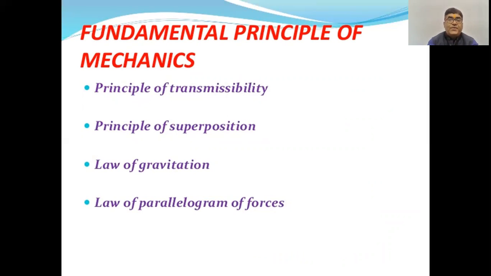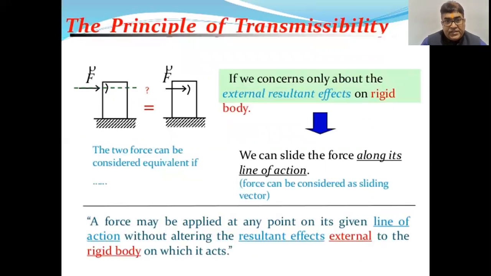So there are four fundamental principles of mechanics. First is the principle of transmissibility. Second is the principle of superposition. Third is the law of gravitation, and fourth is the law of parallelogram of forces. Discussing the first principle, the principle of transmissibility, you can see in the figure that the two forces can be considered equivalent if we are concerned only about the external resultant effects on a rigid body.